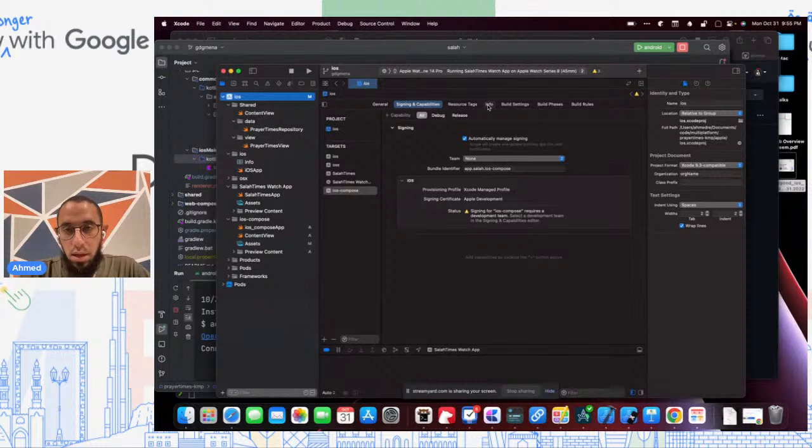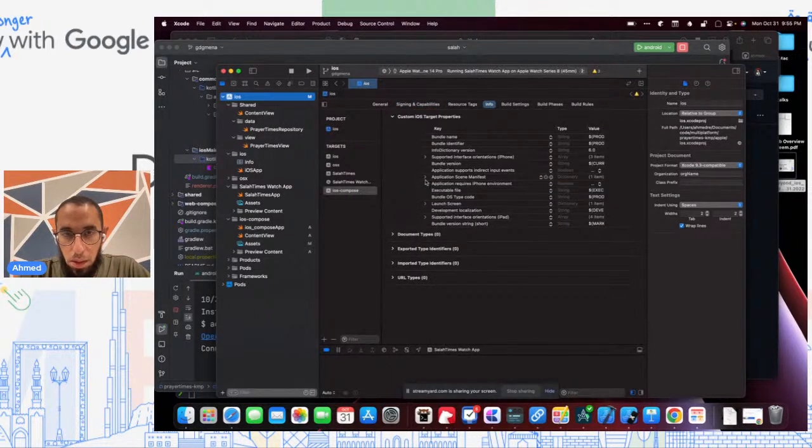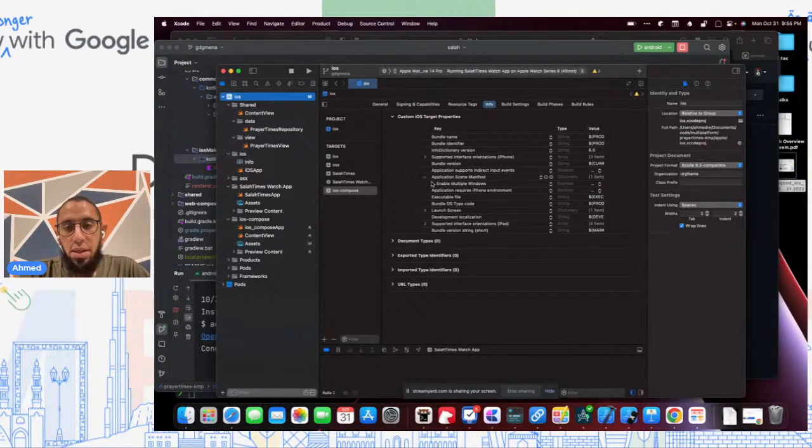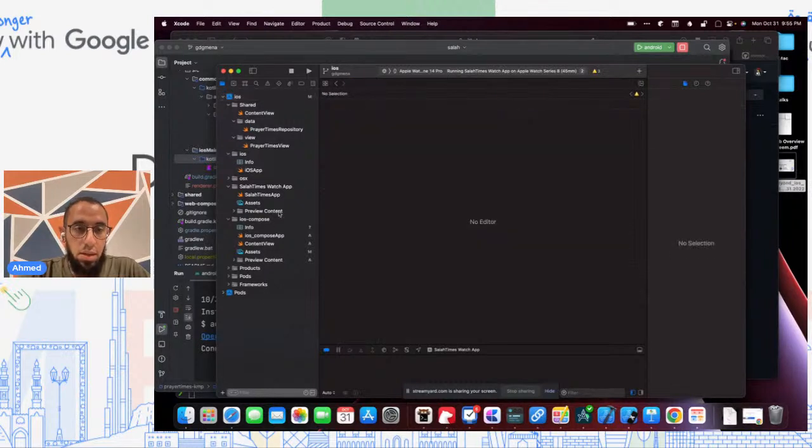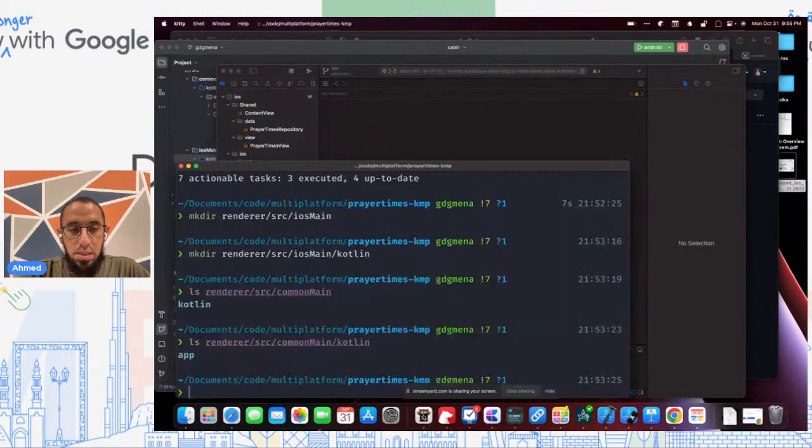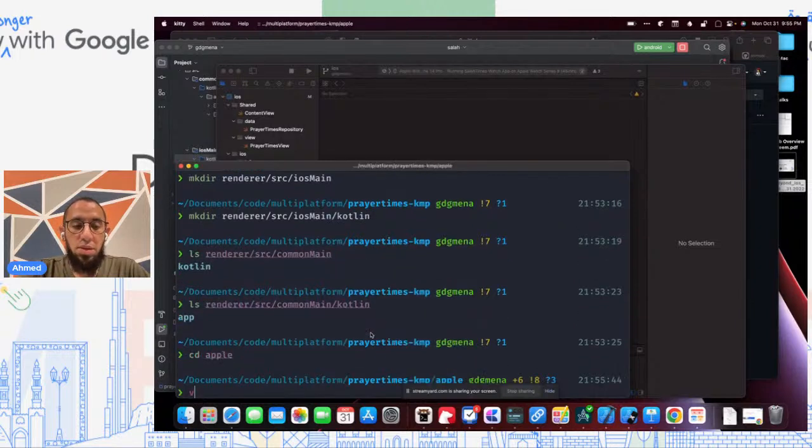And I need to do one thing here. Since I just created this using SwiftUI by default, I need to change this parameter to a no, so that I can make it use UIKit instead. And then, same as last time, we need to go into the Apple folder.